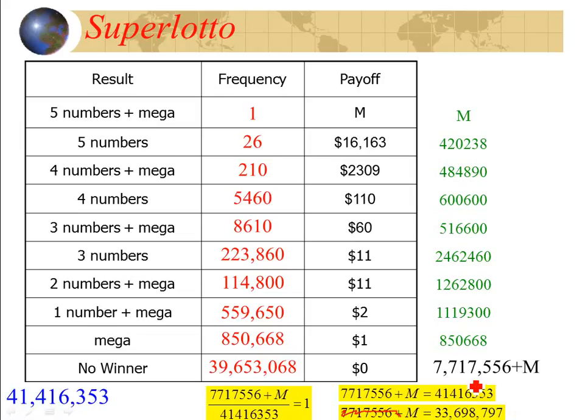Now, this is not even necessarily true. That does not take into consideration taxes, or if you're going to take it over the 26 years or whatever they do it at, then they actually don't put that much money in there. If you want to take the cash payoff, you only get about 60% of it. So 50 or 60%. So that means you really have to double that. So in order to cover all the taxes and everything else to make it, quote, a fair game, it really in actuality needs to be more like 75 million before it even becomes up in that range.